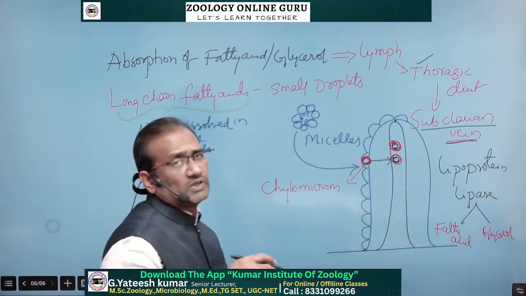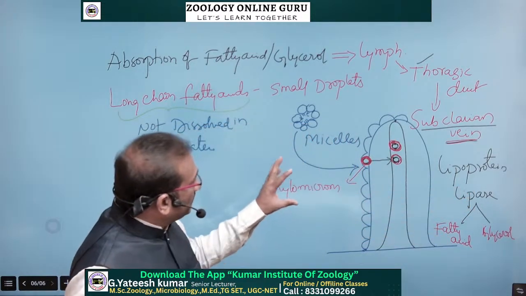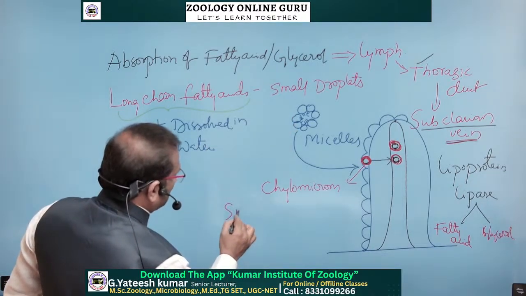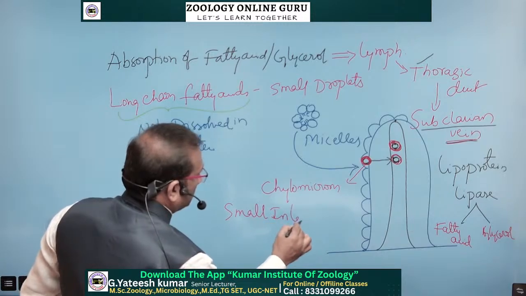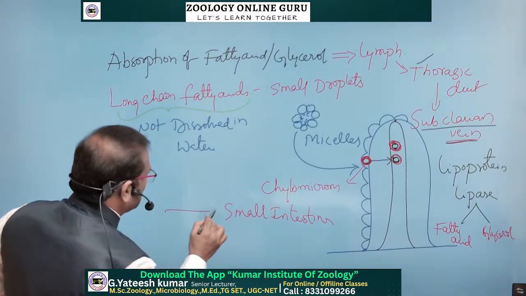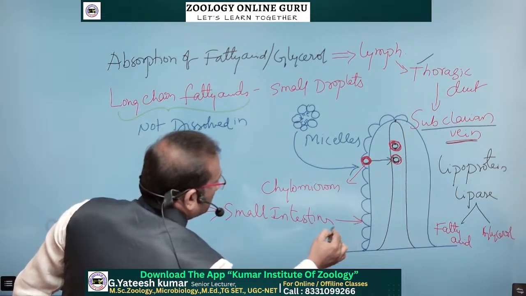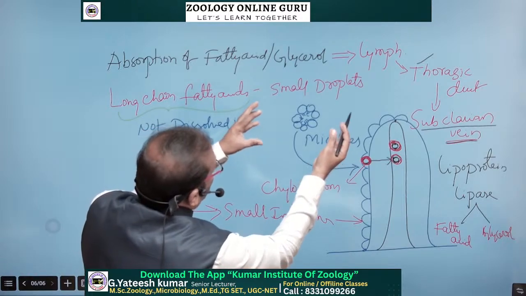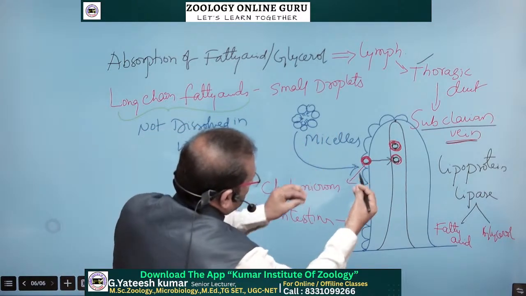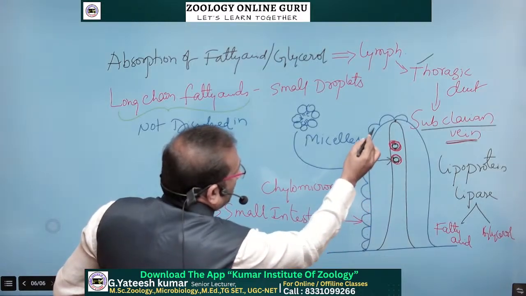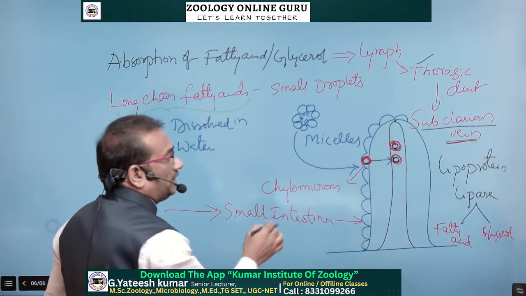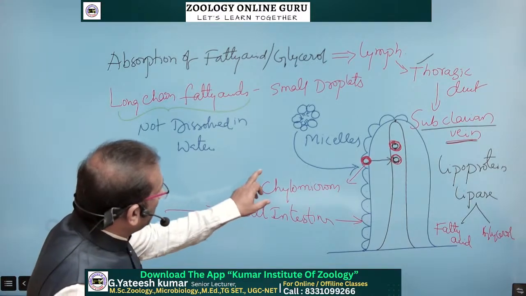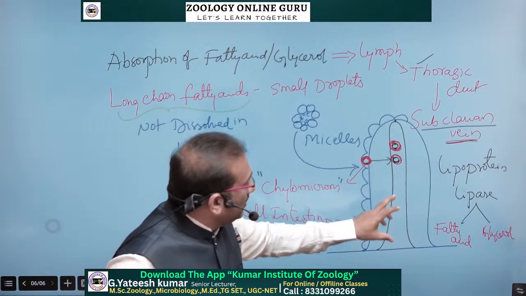once again in the cell cytoplasm. This is in the absorption. So these are present in the small intestine. This is the small intestine area that we discussed here. So all the long chain fatty acids are converted into small droplets, and then they convert into micelles. They enter into the villi epithelium. In the epithelium they take a protein coat around those micelles, and those protein-coated micelles are called chylomicrons, and these chylomicrons diffuse into the lymphatic system.